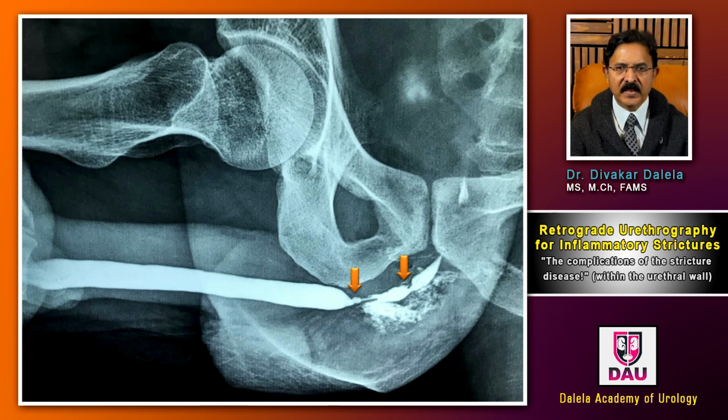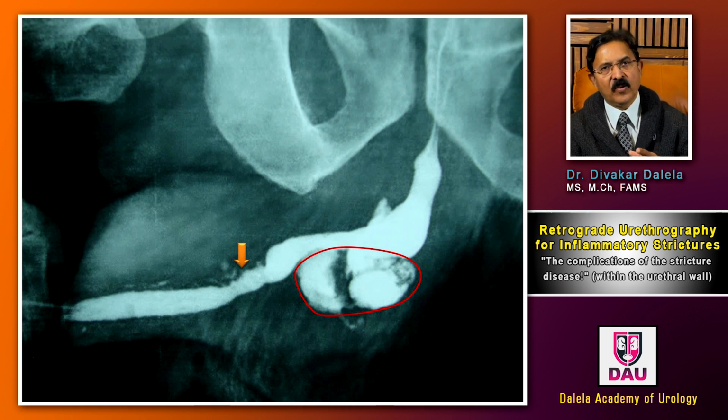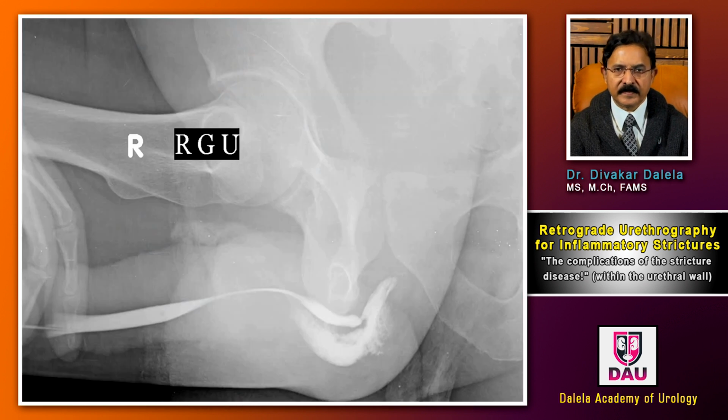As you can see in this patient, the stricture is marked by golden arrows, and a red outline is showing you an extravasated area. In this patient, the arrow shows the stricture, and this red outline is showing you an abscess cavity which has formed not at the site of stricture but proximal to the stricture.